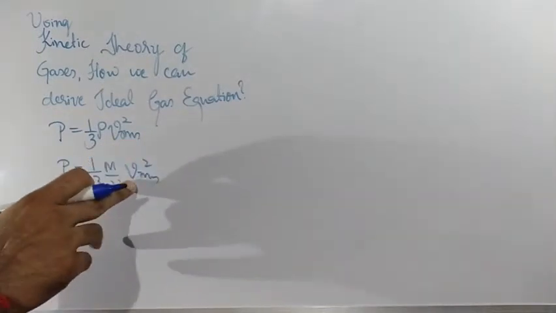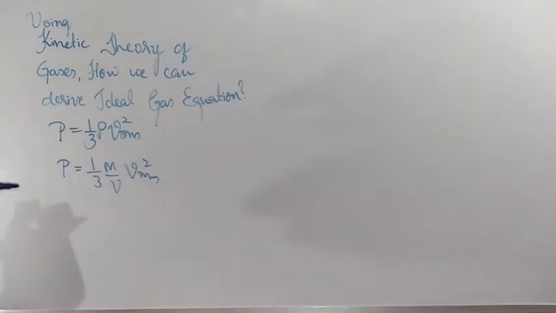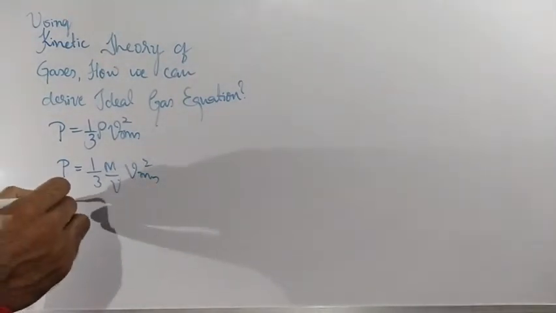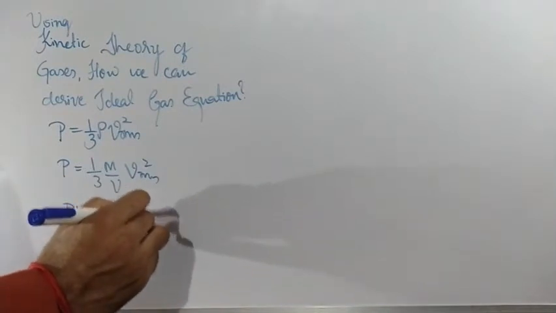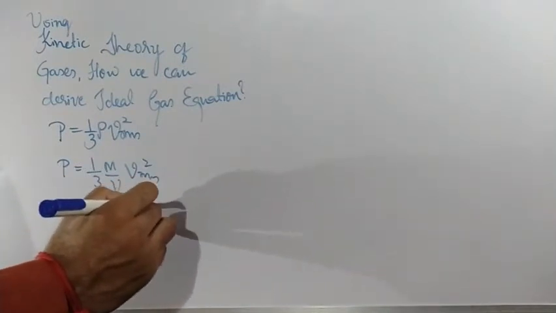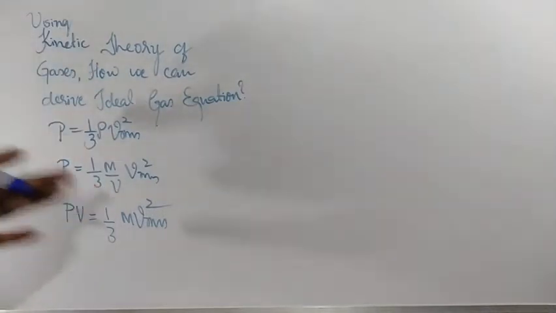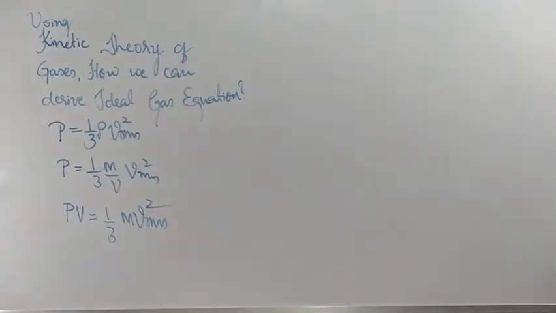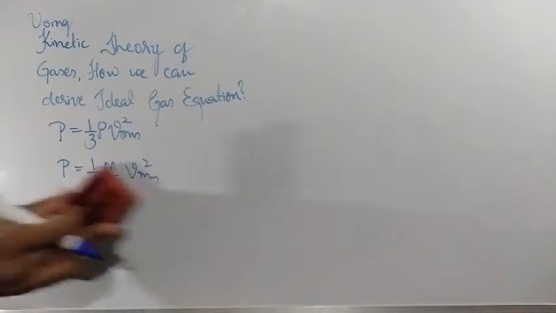Vrms is nothing but the root mean square velocity. This V stands for volume. Now bring this V to this side. So we are going to get PV is equal to 1 by 3 m Vrms square. Clear? Remember this term, PV is equal to 1 by 3 m Vrms square.